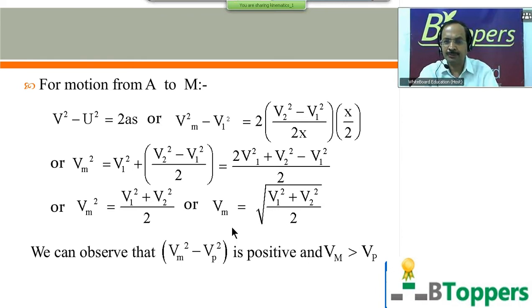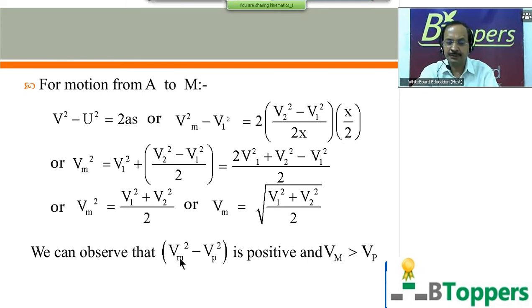Vm square you can write as (V1 square plus V2 square) by 2, and Vp we have calculated previously equal to (V1 plus V2) by 2. Find the difference of Vm square and Vp square. It is just a one minute calculation you can do on paper.